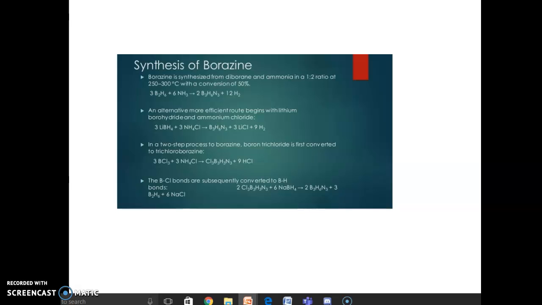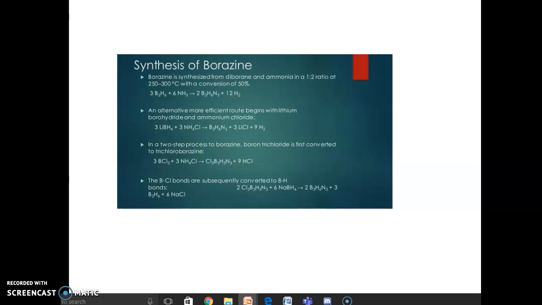In a two-step process to borazine, boron trichloride is first converted into trichloroborazine, that is 3BCl3 plus 3NH4Cl giving Cl3B3H3N3 plus 9HCl. The 3 BCl bonds are subsequently converted into BH bonds.